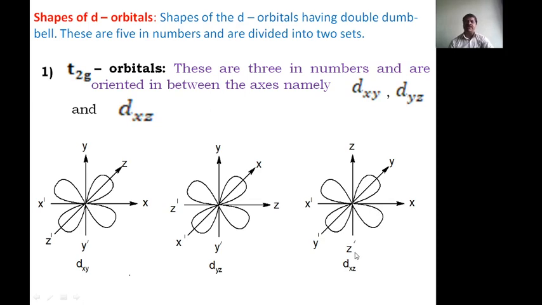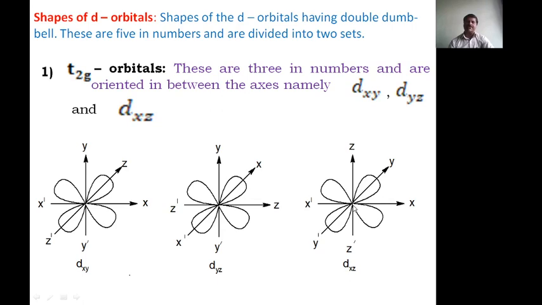Similarly, the third one is dzx or xz. Here y is perpendicular, and you have to take x and z. Now the lobe touches the positive directions of x and z, and the opposite end touches the negative directions of both x and z.